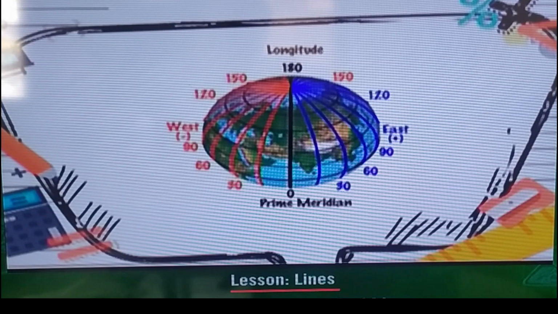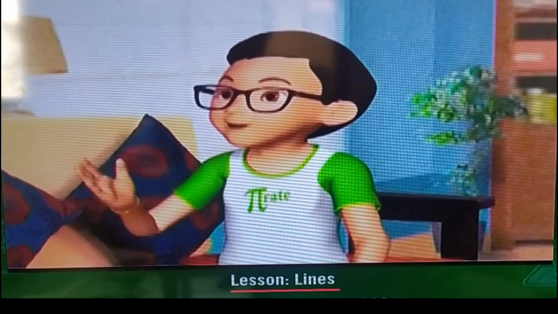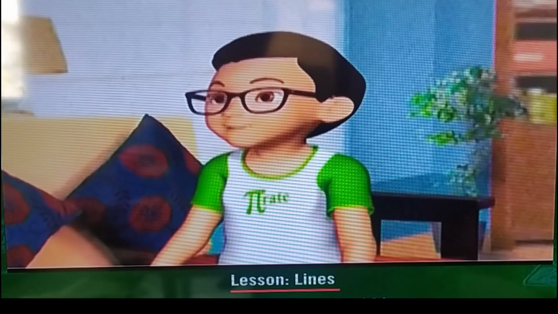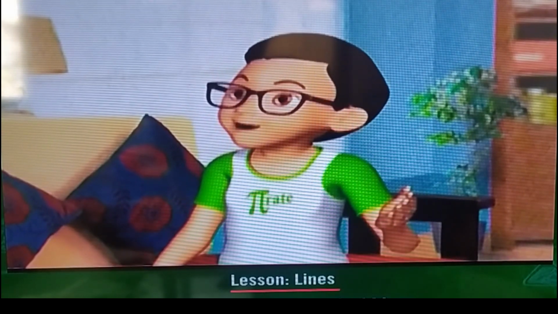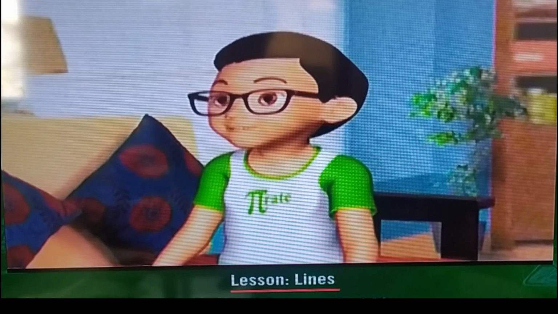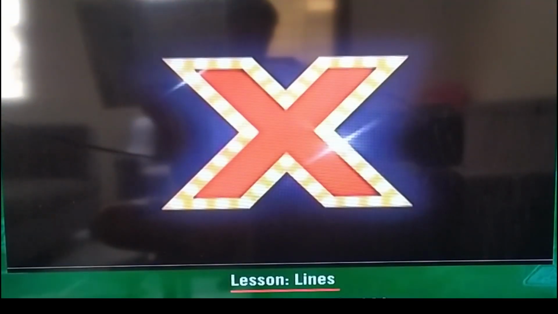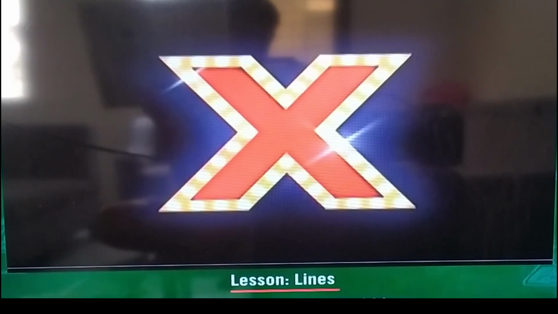The latitude and longitude are intersecting lines. We use these to locate places. The common point where they intersect is the exact location of the place. Well done, Subhash. This reminds me, the letter X is also an example of intersecting lines.